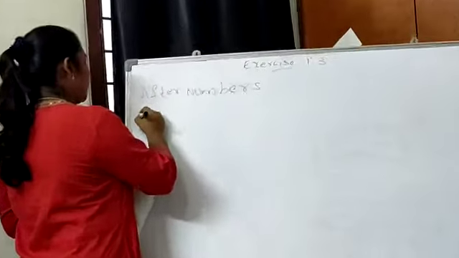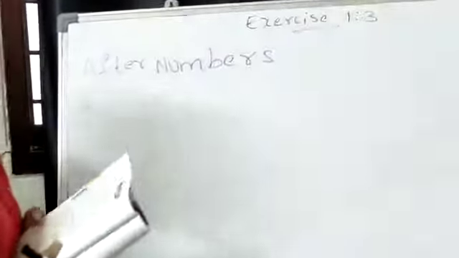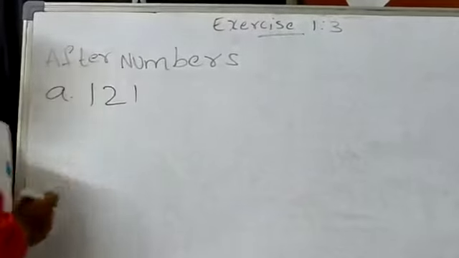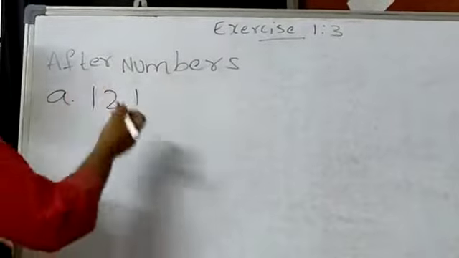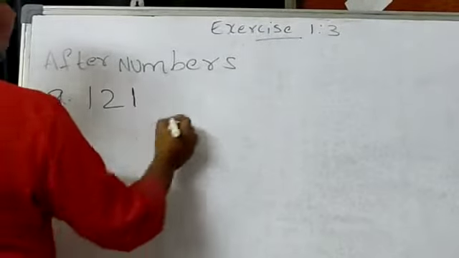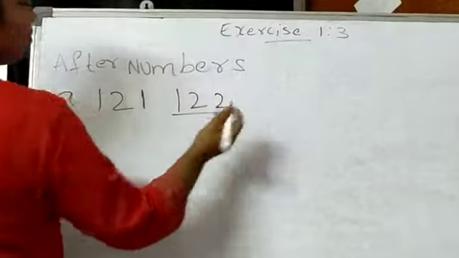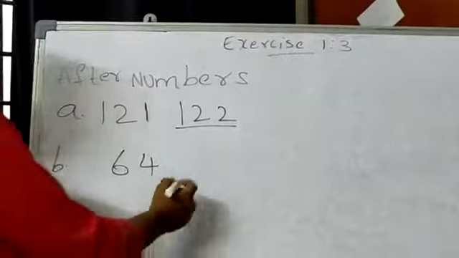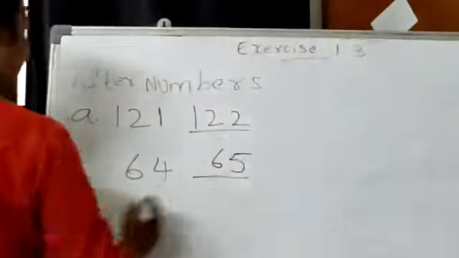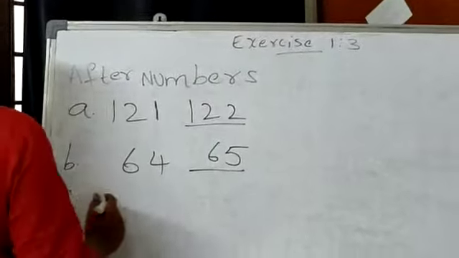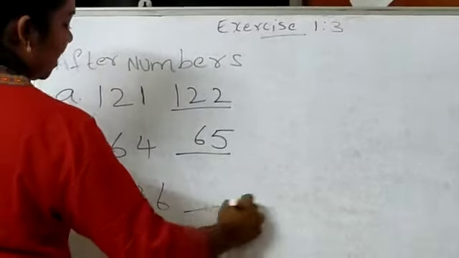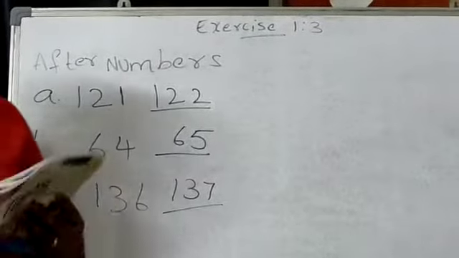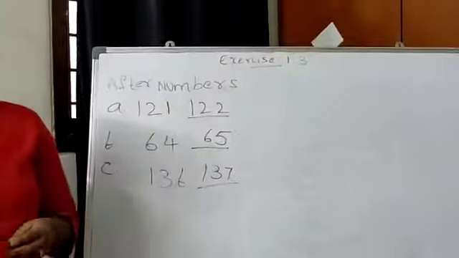I am giving you the first one. So the number I have taken is 121. What is the after number to this number? It is nothing but 122. Very simple. We'll take some other one. We'll take 64. What is the after number for 64? It is 65. Okay. We'll take the other one. We'll take 136. So what is the after number for 136? It is 137.